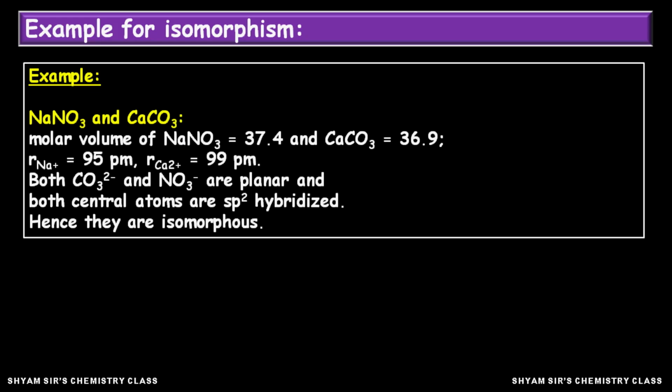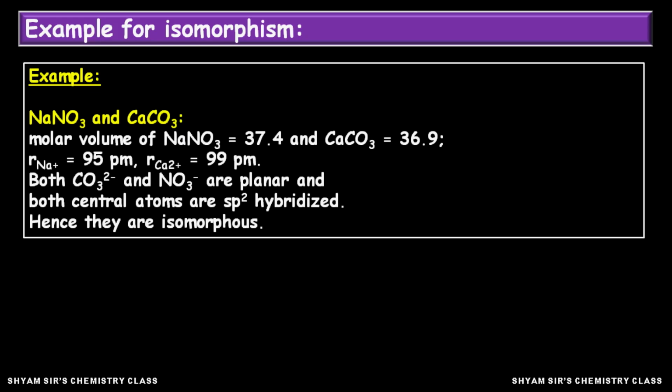So these are almost comparable, and both carbonate and nitrate ions are planar, and in both cases the central atom is sp2 hybridized. Hence, these two compounds will exhibit isomorphism and they are isomorphous crystals to each other.